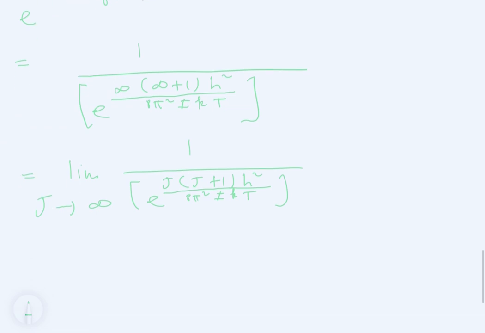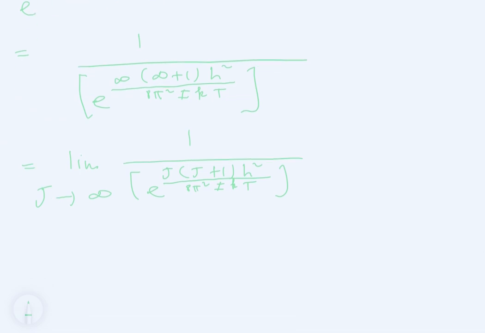So what exactly is the limit of this function when j approaches infinity? Positive infinity, to be specific. Now, if j is approaching positive infinity, you've got e to the j times (j plus 1) times h squared over 8 pi squared I k t, and your j is getting bigger and bigger.